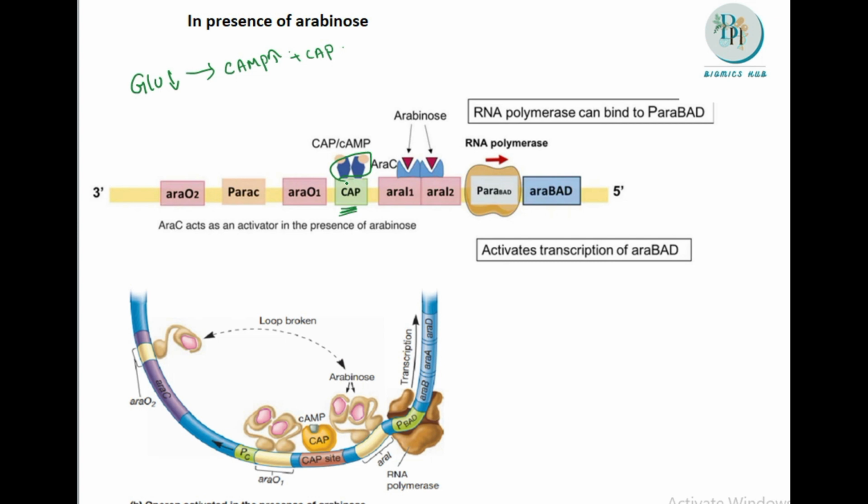And this will act as an activator for the synthesis of the structural genes. In case there is presence of arabinose, the cAMP and CAP complex and the ARAC will work as an activator. It will work as an activator for the synthesis of the structural genes because it needs to convert the arabinose into the utilizable form. So now this ARAC which was present is working as a positive regulator for the synthesis of the structural genes.